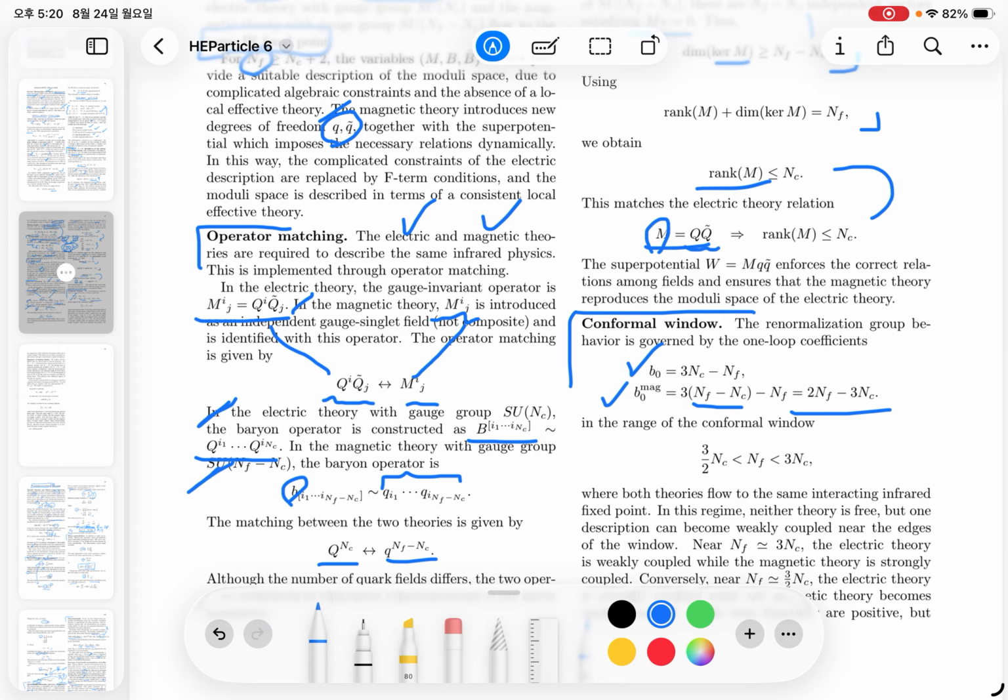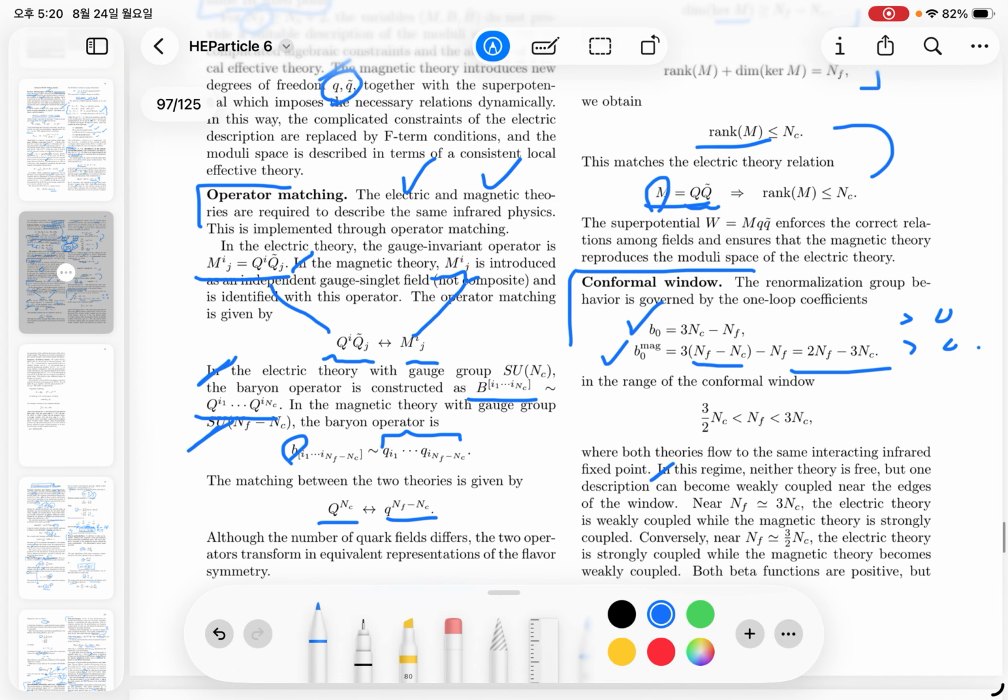So to have the same IR fixed point, both should be larger than zero, I mean the same sign. So to have the same signs of these beta function coefficients, the range of NF is restricted by the following numbers of NC. This is called the conformal window to realize the Seiberg duality.